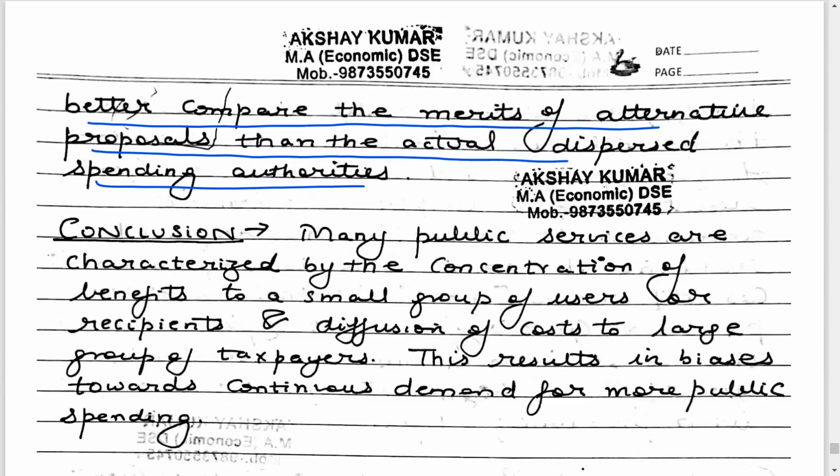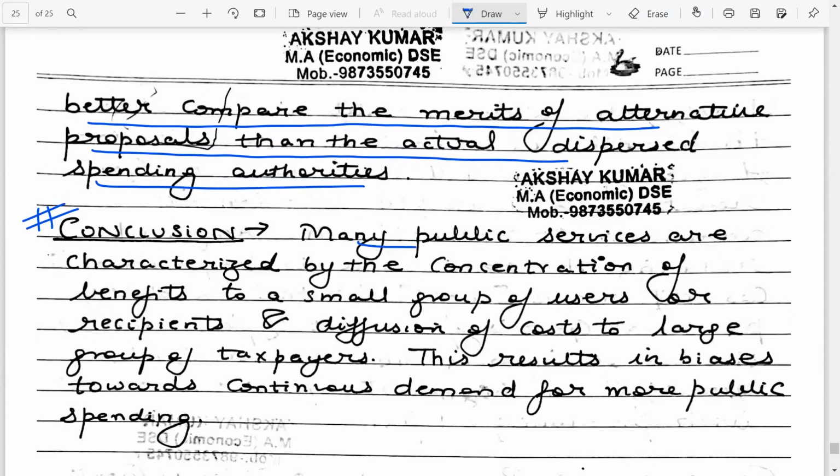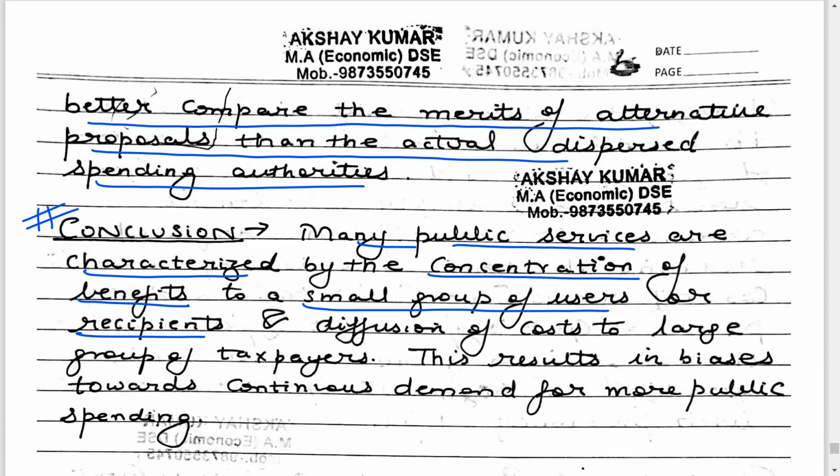Okay, so if I look at the conclusion, many public services are characterized by the concentration of the benefits to a small group of users or recipients. If you look at public services, at a particular point of time they benefit only a small group.